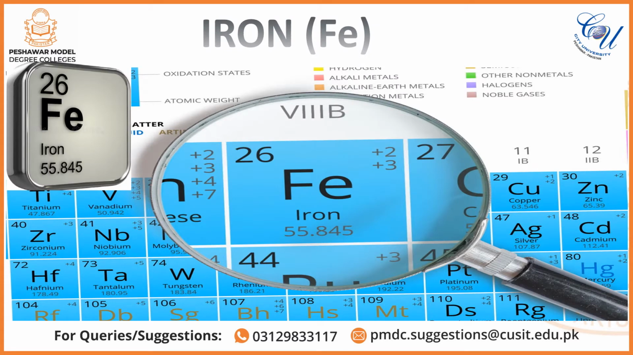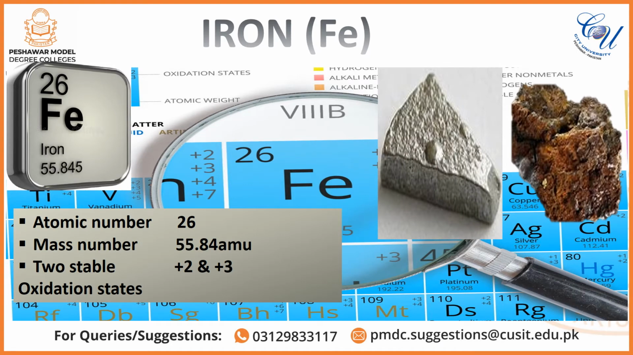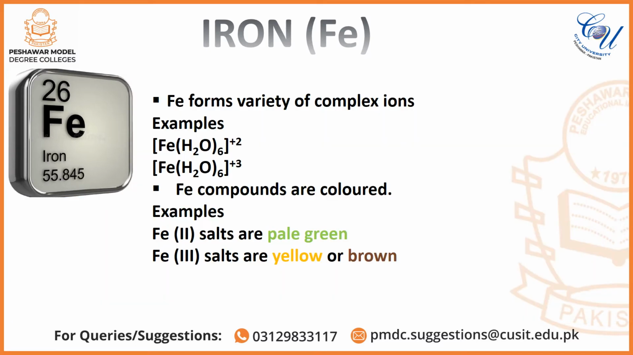So let's start discussing the properties of iron. Its atomic number is 26, mass number 55.8 AMU, and it shows two stable oxidation states of +2 and +3. Iron forms a variety of complex ions, for example hexa-aqua iron 2 and hexa-aqua iron 3. Compounds of iron are colored. In +2 oxidation state, it forms pale green salts, while in +3 oxidation state, its salts are yellow or brown.